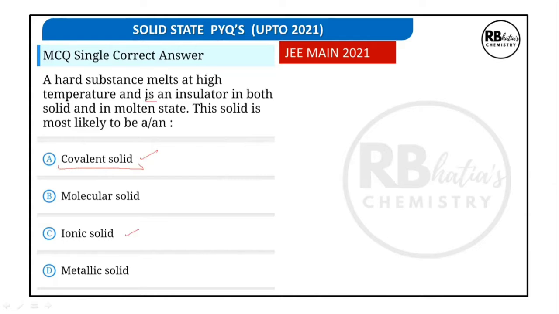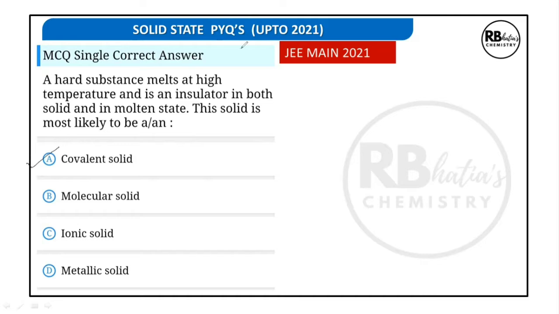Let us look at the next one: is an insulator in both solid and in molten state. The example is covalent solid, because ionic solids are insulators only in solid state. In molten state they become conductors.